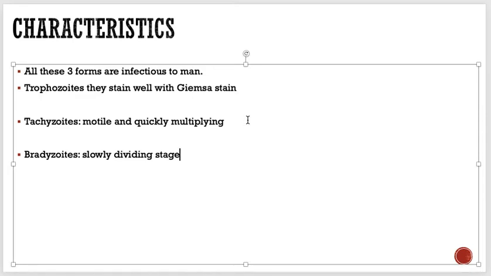Once the person consumes these bradyzoids, they first change into the stage of sporozoites, and then the sporozoites make tachyzoids. One of the stages is also called sporozoites.